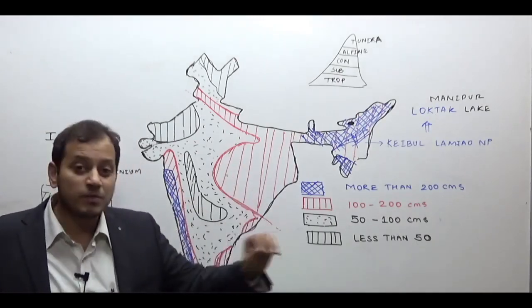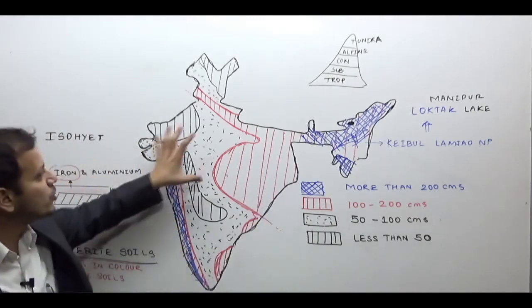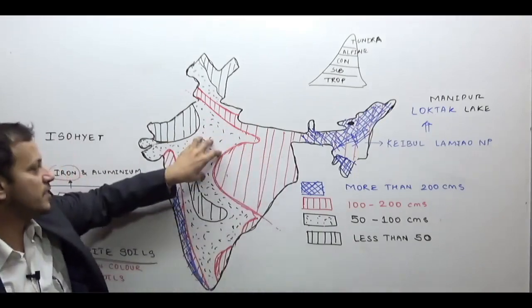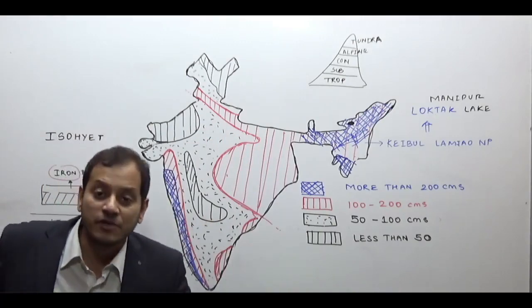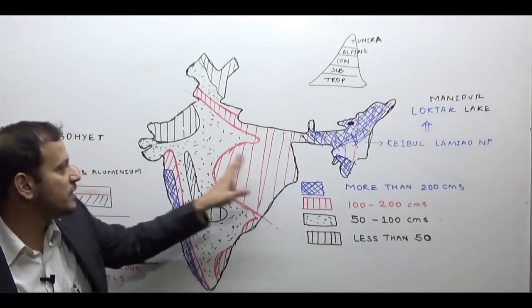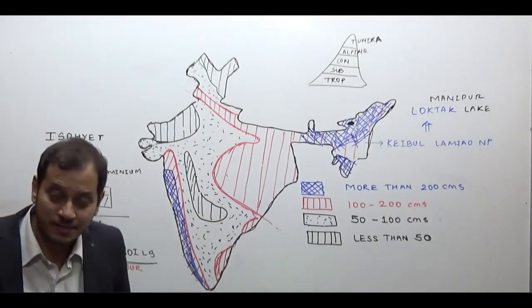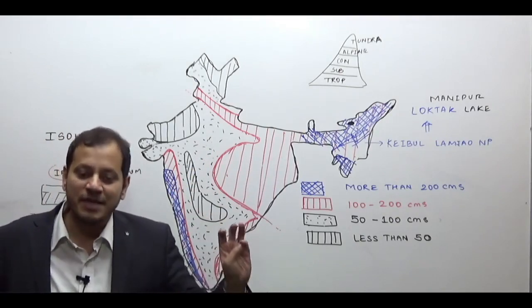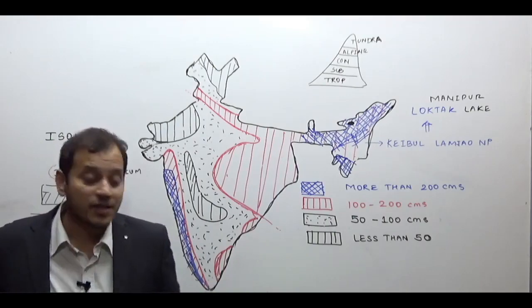The trees which shed their leaves become barren during the summer season. So most of India will have deciduous forest. Only thing is, in the more rainy parts of India, it will be moist deciduous. In the less rainy parts of India, it will be dry deciduous. So if the question comes, which forest dominates in India, semi-evergreen or deciduous or evergreen, you have an answer: deciduous forest.